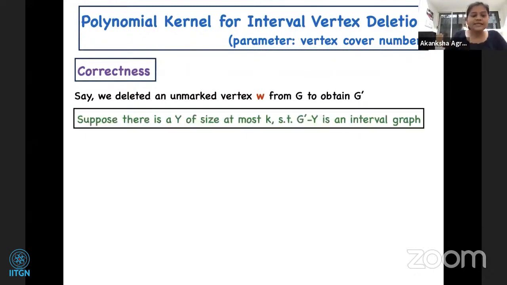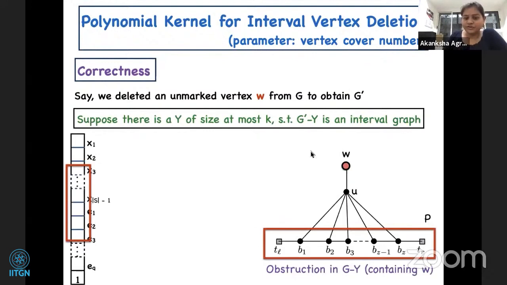So the interesting case is the reverse direction, where we have a solution Y for G prime, and we are trying to say that Y is also a solution for G. Suppose it is not a solution, in which case we have an obstruction, and note that this obstruction must contain an unmarked vertex. Since G and G prime differ only at W, this obstruction contains W, and the interesting obstruction for us is when W is this terminal vertex.